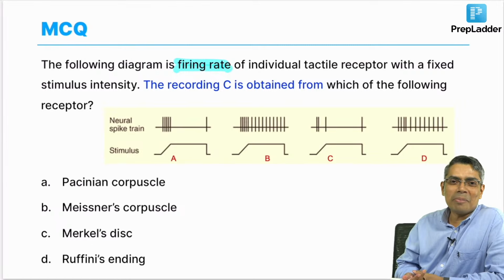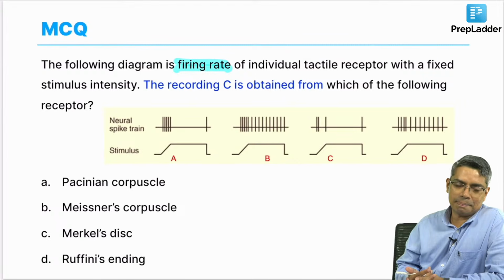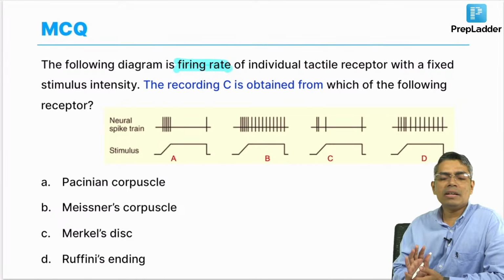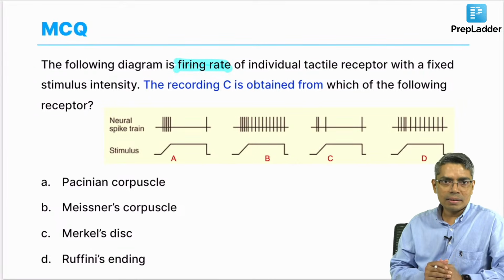Okay, this is an important phenomenon. Firing of the individual tactile receptor when a fixed stimulus intensity is applied, the recording C is obtained from which of the following receptors? Again, whenever you are looking at an image, first look at the labeling of the image. What are the labels given? From the labels, could you identify anything? First you try to do that.